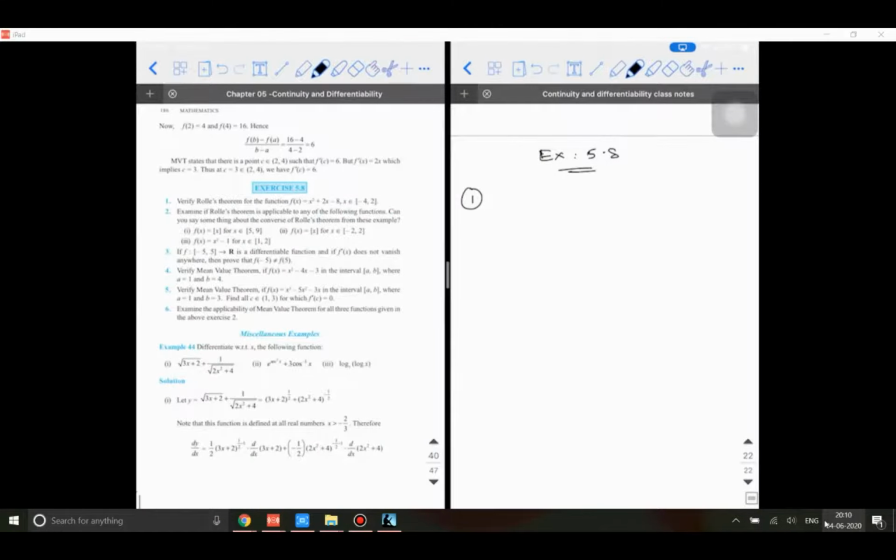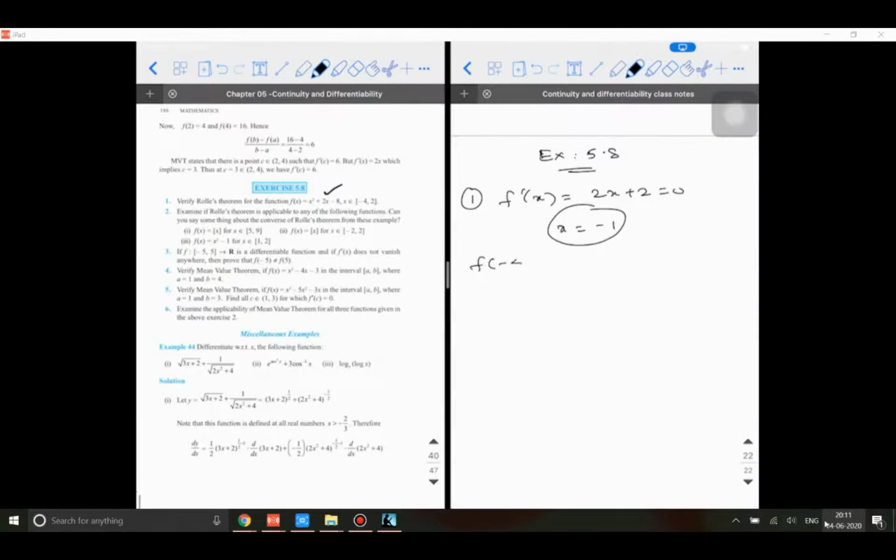So what is the value of c you got, Varun? -1. Okay. So you would have done f dash of x, that is nothing but 2x plus 2, so x is equal to -1. Since -1 is existing between -4 and 2, it should have satisfied. The function is continuous because it's a polynomial function. It is going to be differentiable as well.